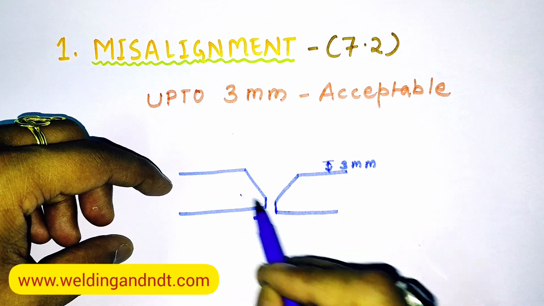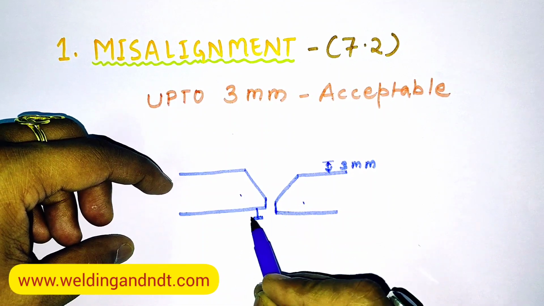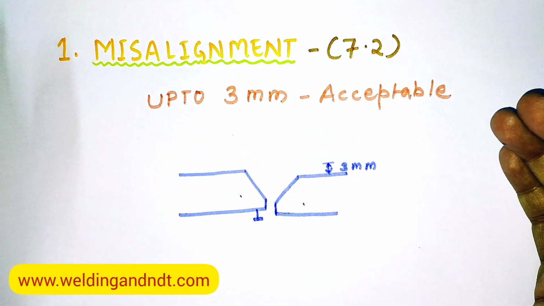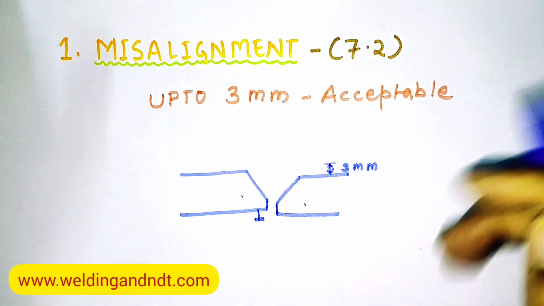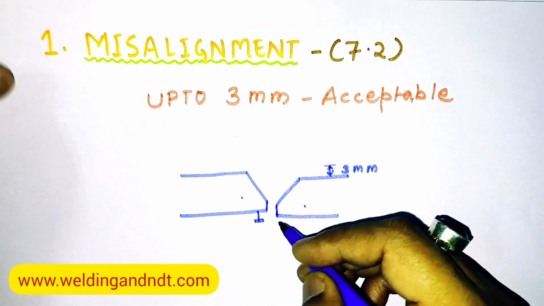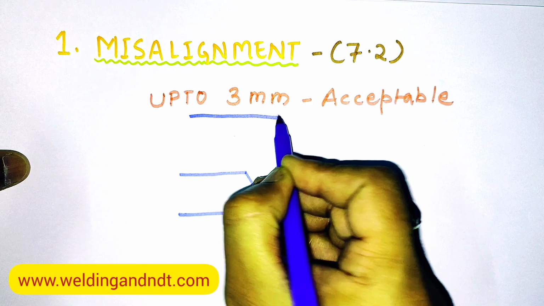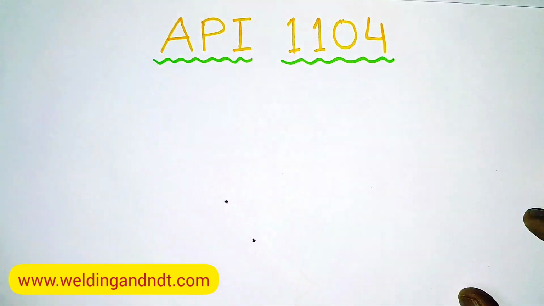Suppose we have a parent metal 1 and parent metal 2, and if we have 3 mm or less, then we can accept that fit up. Or if it is more than 3 mm, then we'll reject this fit up. So this is about alignment. Up to 3 mm, you have to remember this.